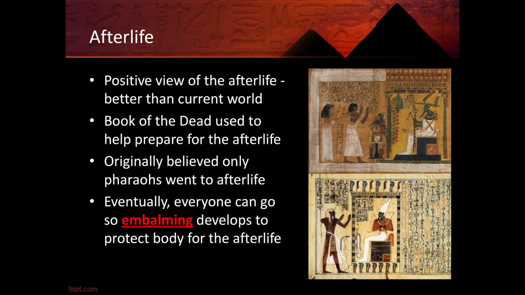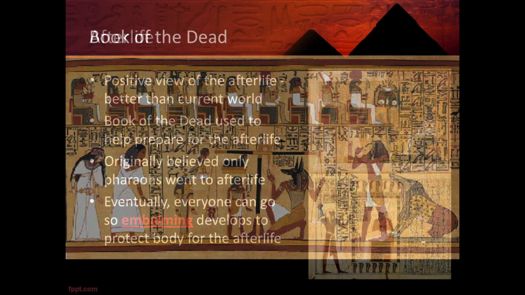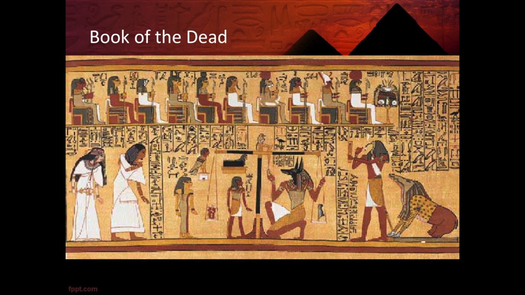The Book of the Dead was a scroll which had information that people needed in order to move from one world to the next. It was originally believed that only pharaohs were able to go to the afterlife, but religious ideas changed over time, and eventually everyone was thought to be able to move on to the afterlife. Because everyone was eventually thought to move on, the technique of embalming bodies to preserve them got more advanced over time. Since Egyptian civilization spanned hundreds and thousands of years, the ideas of what happened to the soul after it died changed over time.